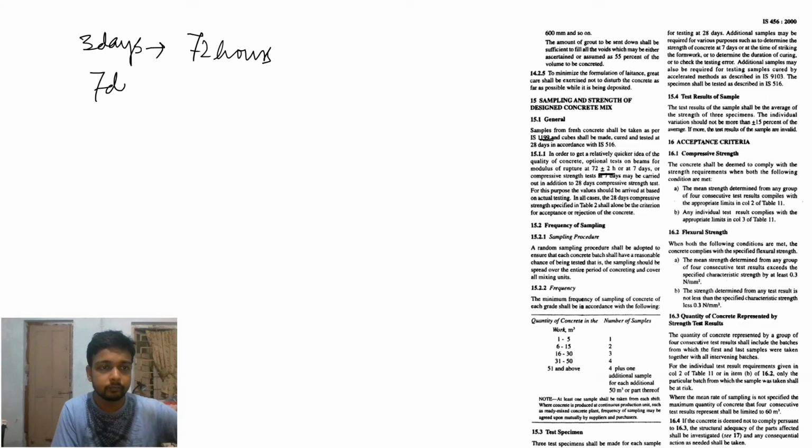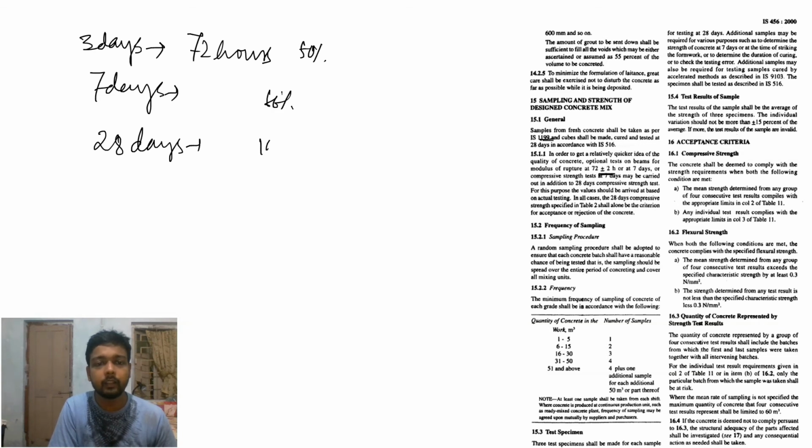Now we talk about the sampling and the strength of concrete, as per IS 456. First we test at 3 days, that is 72 hours, which is why it is written plus minus 2 hours. Then 7 days, and then 28 days. Generally the strength gain is 50%, 66%, and 100%.